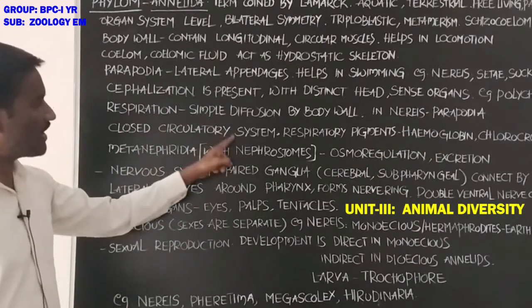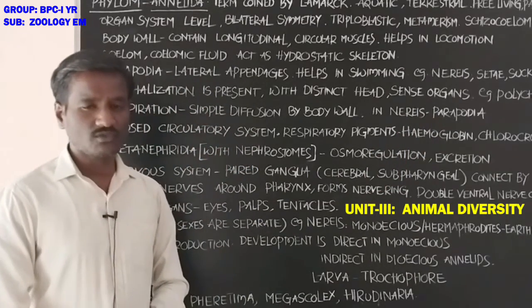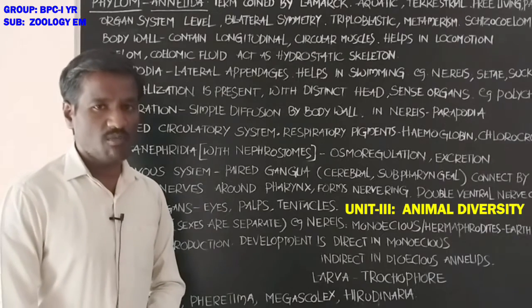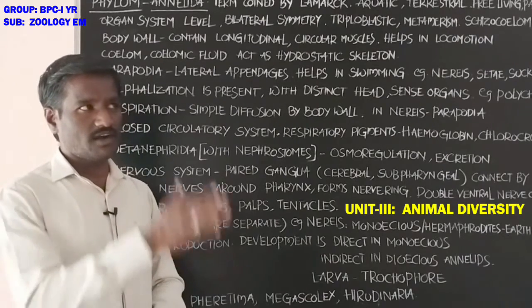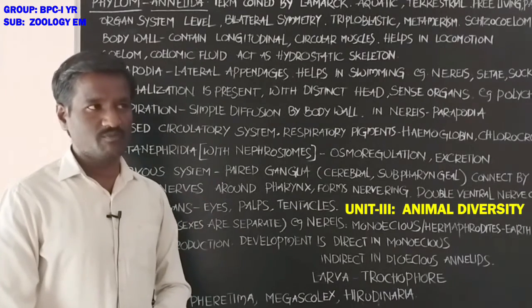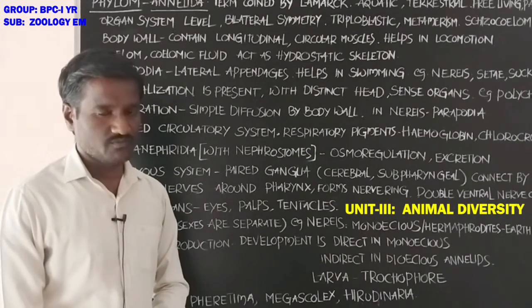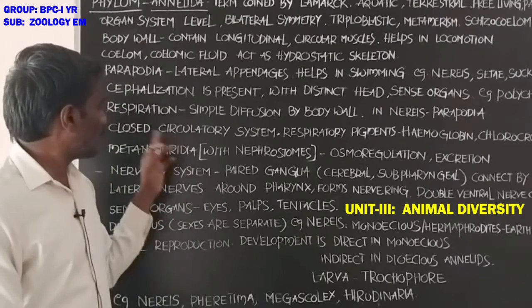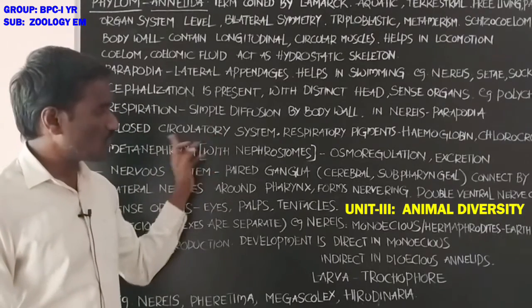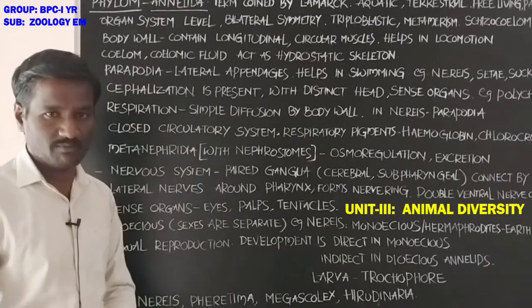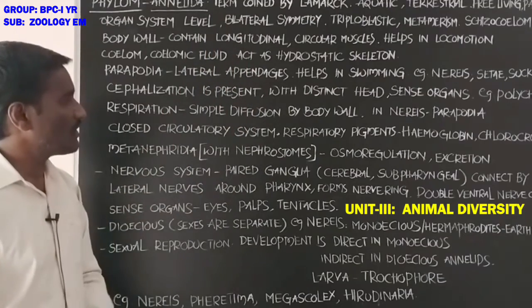Next, a closed circulatory system is present. Student, in the body of these animals, the circulatory fluid, or blood, passes through the blood vessels. So a closed type circulatory system is present in annelids.